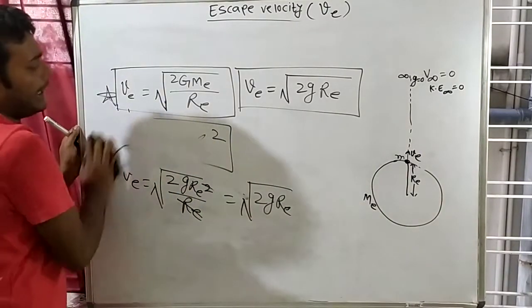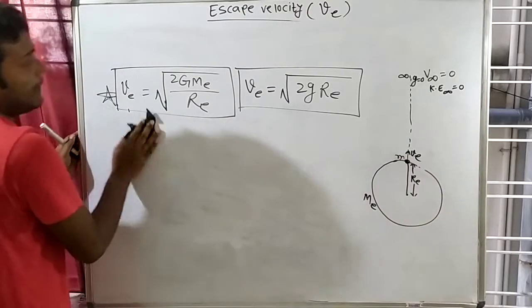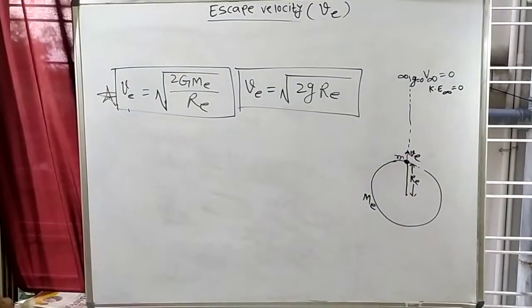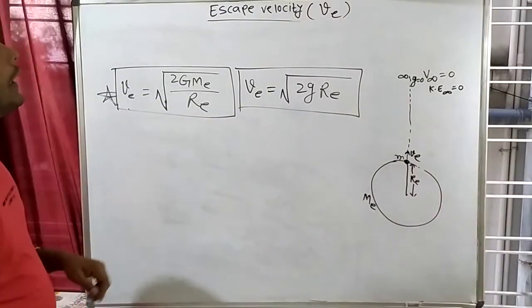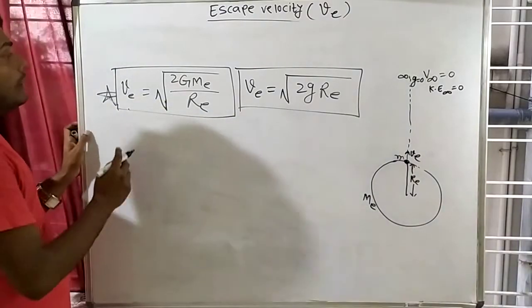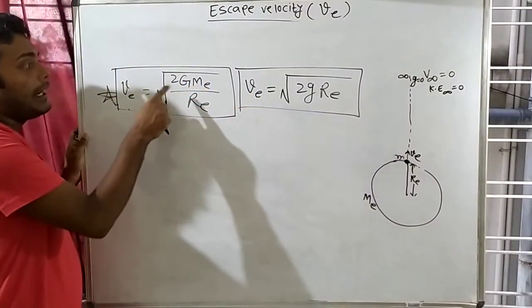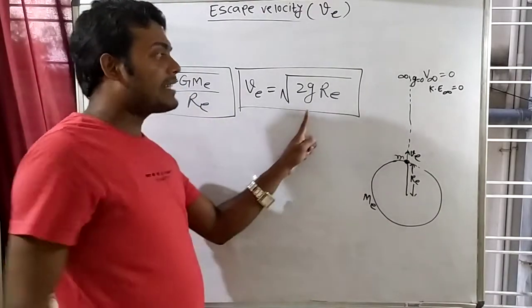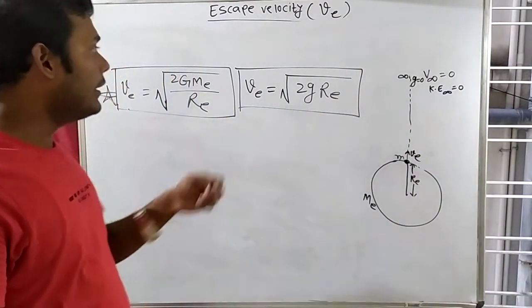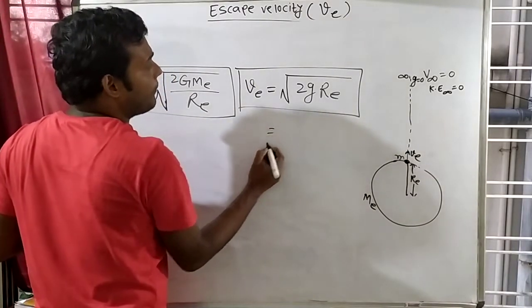Just what you have to do, kinetic initial plus potential initial is equal to kinetic final plus potential final. Right? So that derivation is easy, so you can derive it also. If you forget, Gm is equal to gr square. If you put this formula, you will get it. See here, capital G is universal gravitational constant, whereas small g is acceleration due to gravity. Clear? You can put all the values here also.